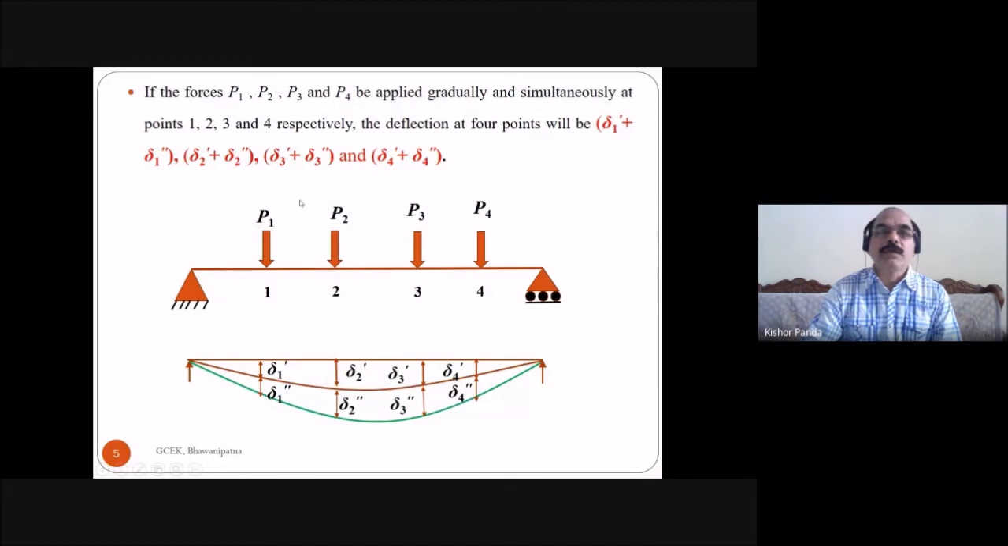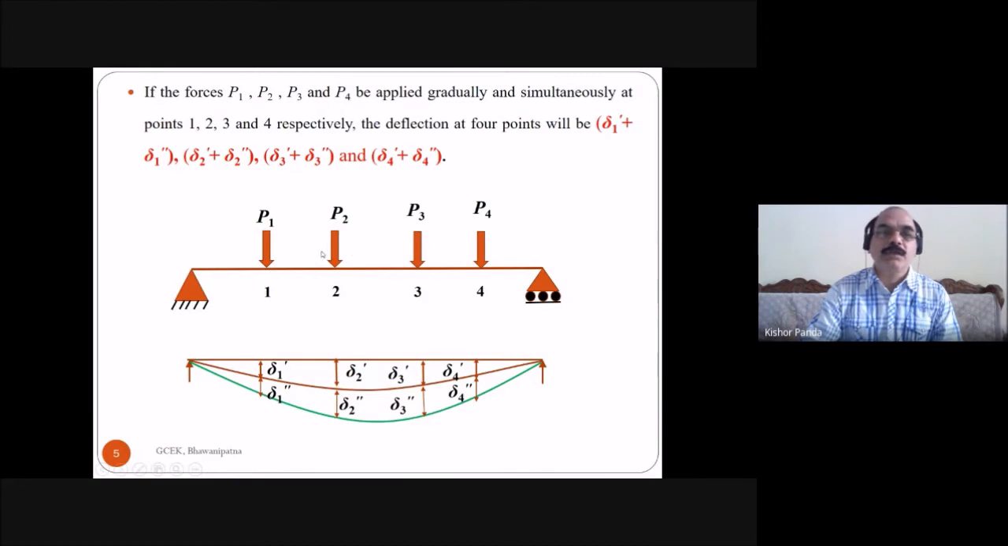If this is present and you have to apply the forces P3 and P4, due to these forces, what is the deflection? Due to the forces P3 and P4, the deflections are delta 1 double dash, delta 2 double dash, delta 3 double dash, and delta 4 double dash. This is due to the system of second loading. This is the deflection at 1, 2, 3, and 4: delta 1 double dash at 1, delta 2 double dash at 2, delta 3 double dash at 3, and delta 4 double dash at 4.